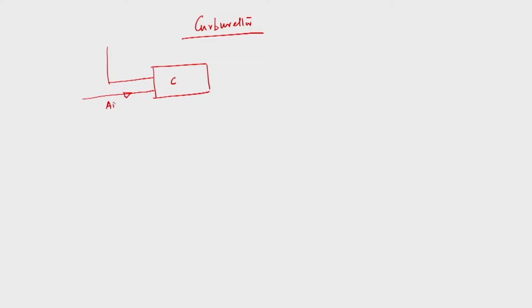So, this is air, this is fuel, and in the carburetor we have air plus fuel, and then it is coming to the internal combustion engine. I am drawing the schematic because this will be required.